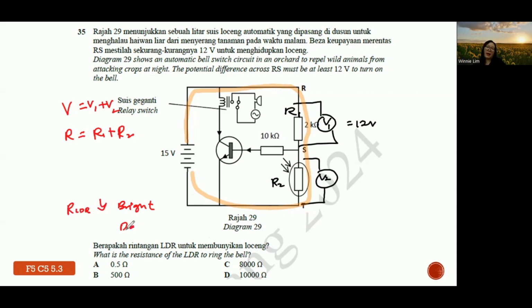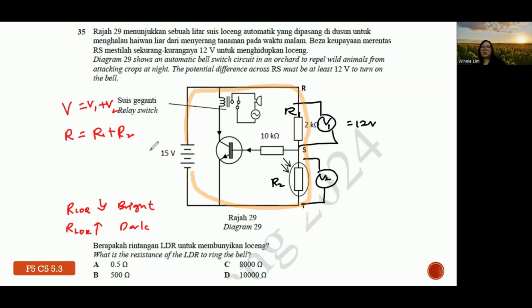If it is dark, the resistance is high. The same goes for the thermistor, another type of resistor sensitive to heat. So therefore, in the equation, we need to compare the idea. And basically, the voltage across the resistor is directly proportional to its resistance.